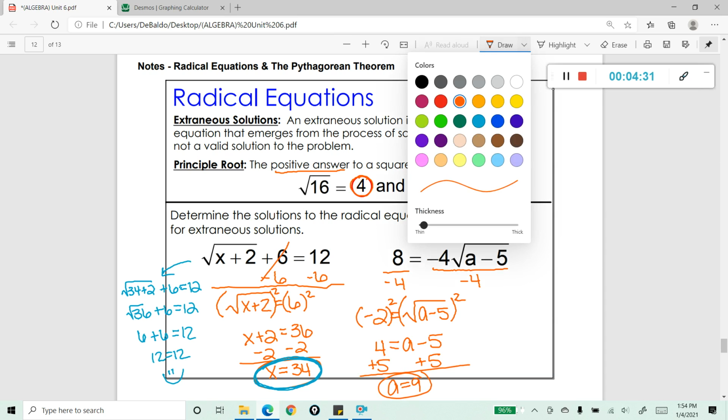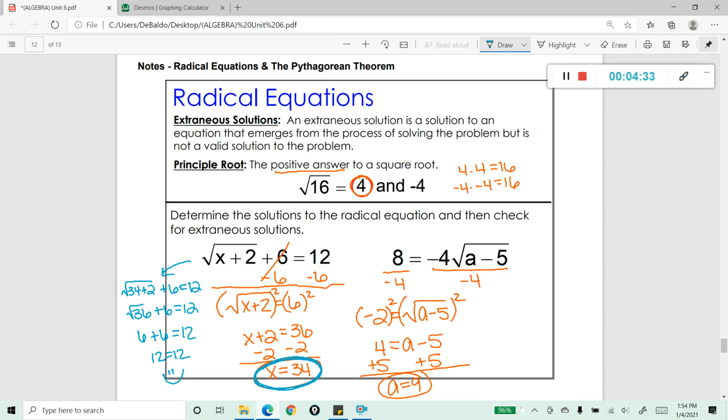Now let's check if it's extraneous. I actually have to write this in. So 8 equals -4 times the square root of 9 minus 5. All right, so I have 8 equals, I have -4. 9 minus 5 is square root of 4, so there we have that. And then 8 equals -4 times 2. Uh-oh. You see what's happening here? Do you see how these two answers, they don't equal each other?